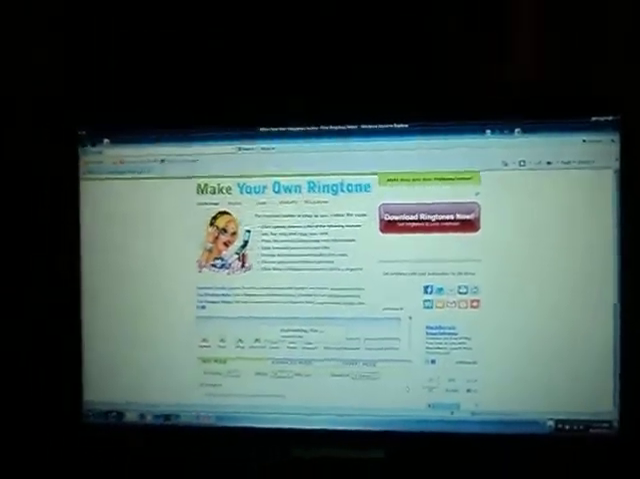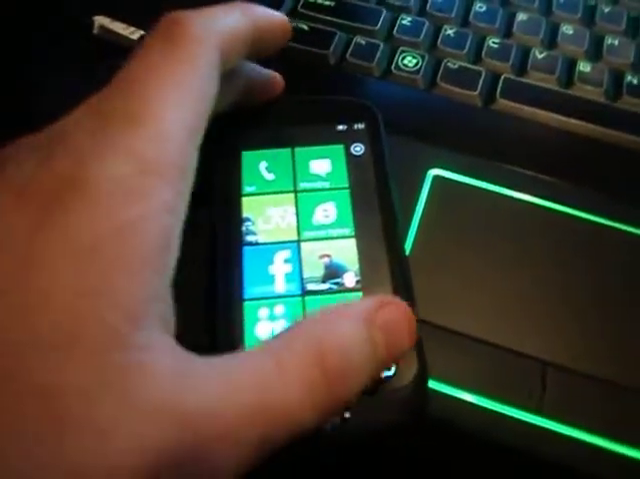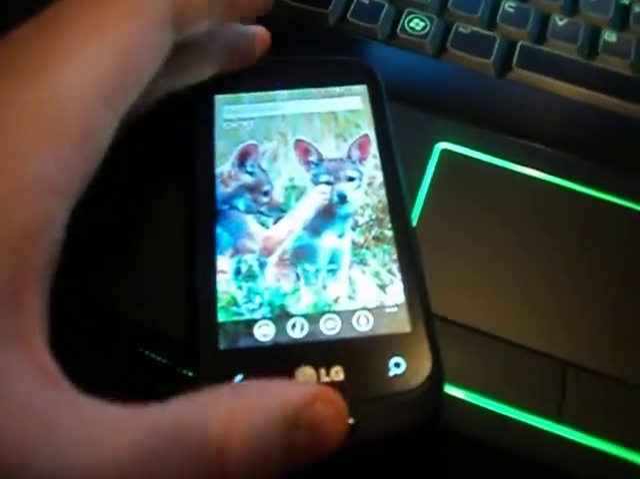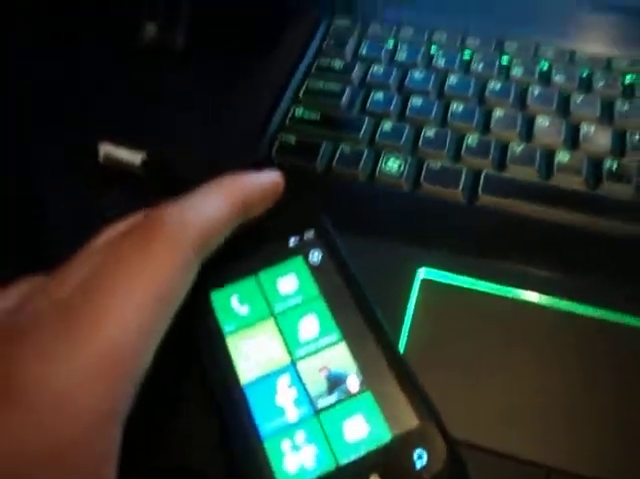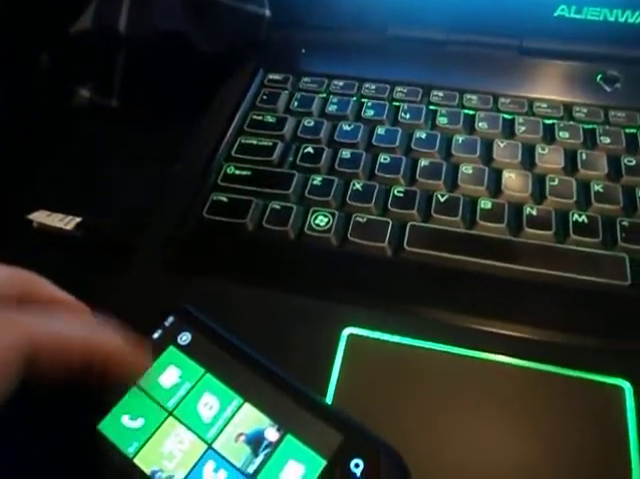And people that say, your phone isn't Windows 7? Yeah, it actually is. And it's very, very nice. I'm enjoying it so far. Haven't really got into it, I've just been going ringtone crazy.